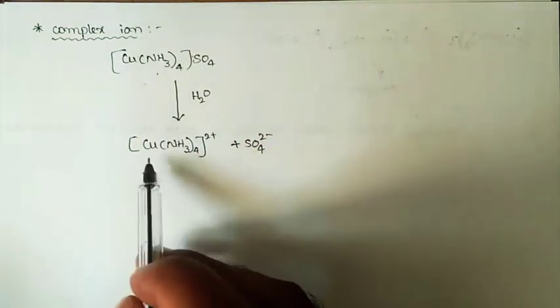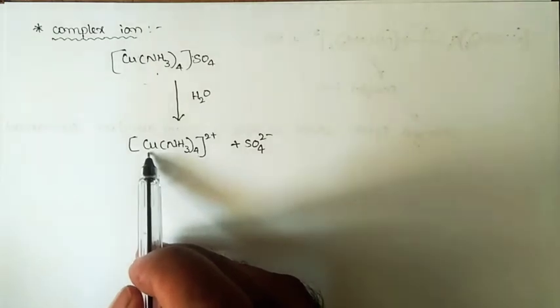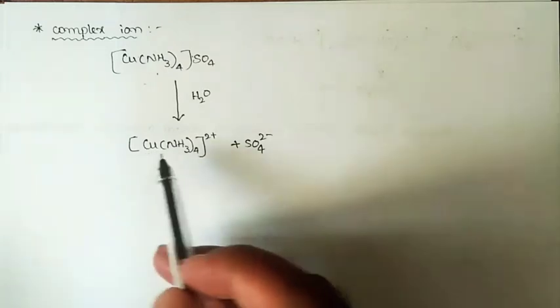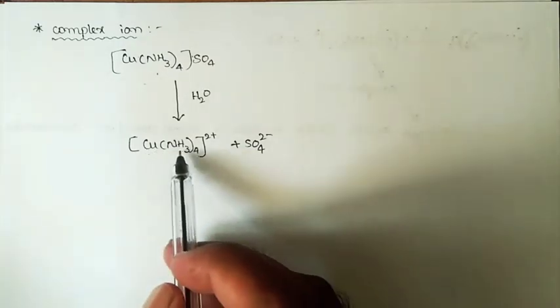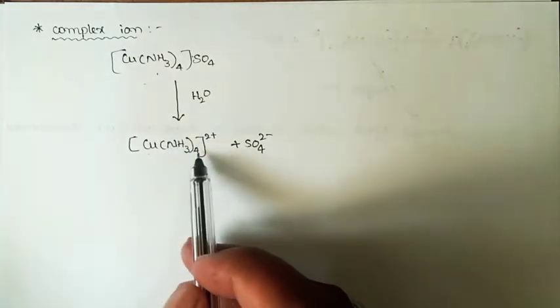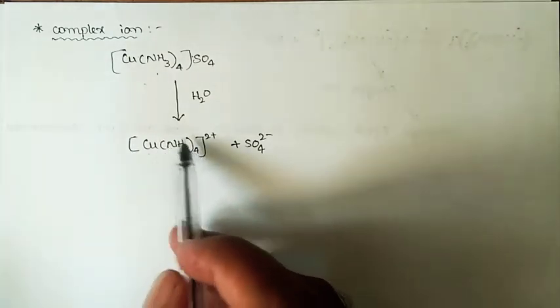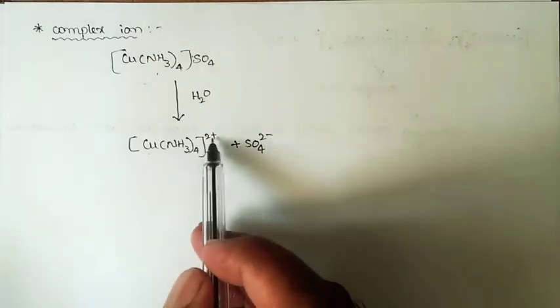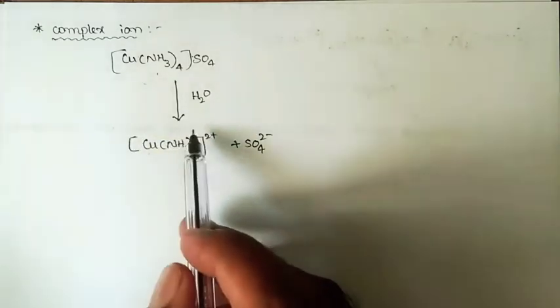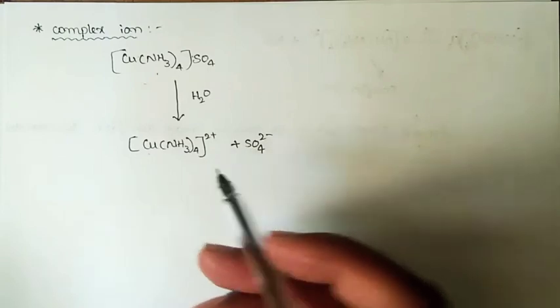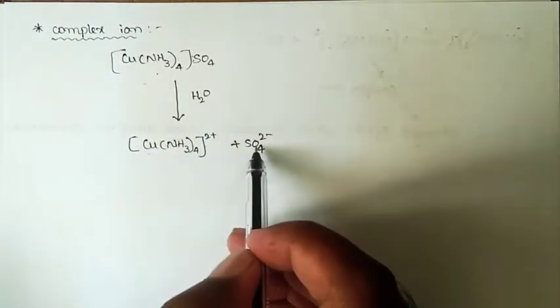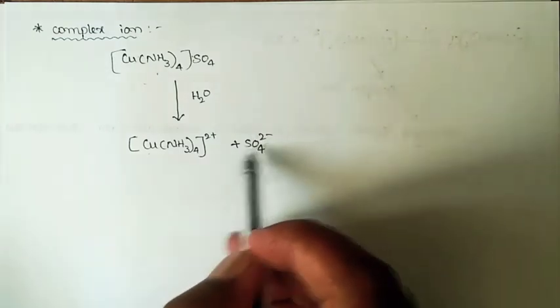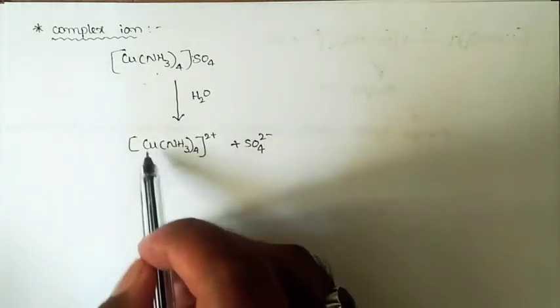And among these two, if you notice this one, it consists of a metal ion or metal atom, anything it may be. So here we have a metal ion which is surrounded by a certain definite number, that is 4 NH3 molecules, so as to get a charged species which is enclosed within a square bracket. Such an ion, you can observe, compared with SO4 2-, is far bigger.